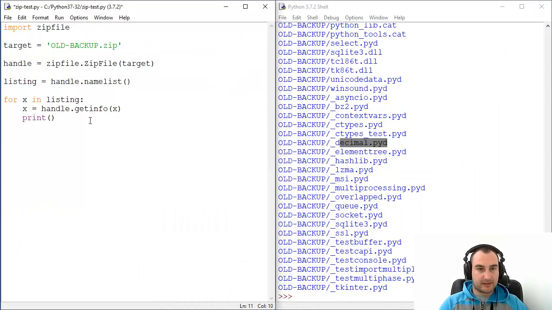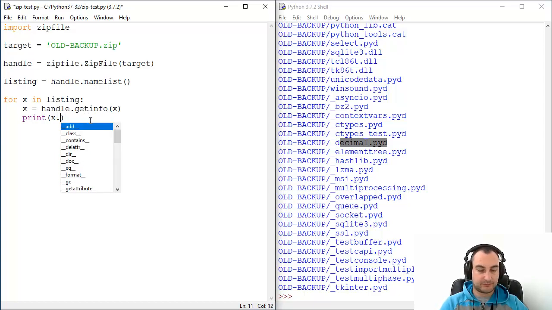When you type x and a dot, let's see what options we have. We have a lot of things, but what we are interested in is file name. I can type it anyway.